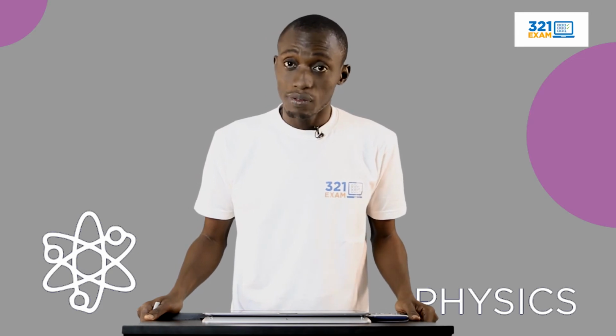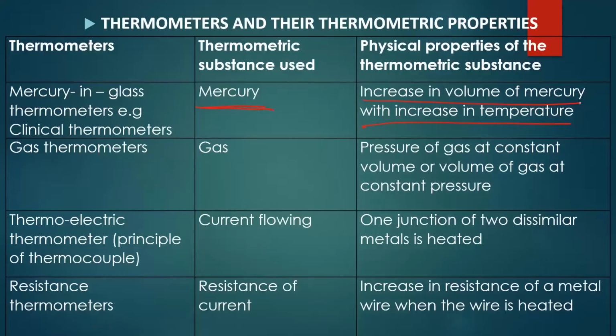Now, if your temperature exceeds a normal temperature, then you'll be declared ill, and that calls for admission, right? So the property here is the increase in volume. Remember from my earlier explanation, I told you that the change in volume of the liquid gives the temperature of that particular body. Therefore, the physical property of the thermometric substance used in the mercury in glass thermometer works on the principle of the increase in volume of mercury with increase in temperature. I hope that is clear.